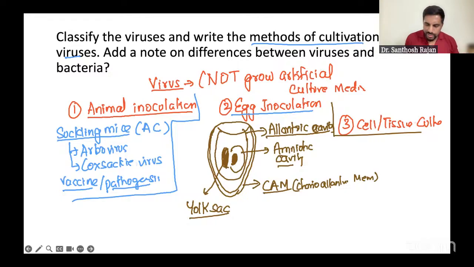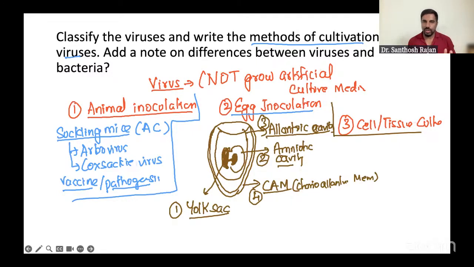This is the fetus, and this is the yolk sac. Always remember, opposite to the embryo will be the yolk sac, and surrounding this is the amniotic cavity, then the allantoic cavity, and outermost is the chorionic membrane. So let's go from the center: yolk sac number one, then amniotic number two, then allantoic layer, and then the chorioallantoic layer.